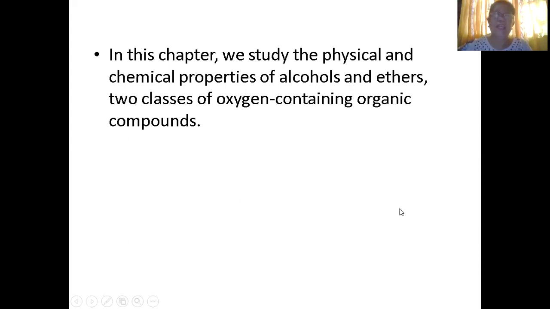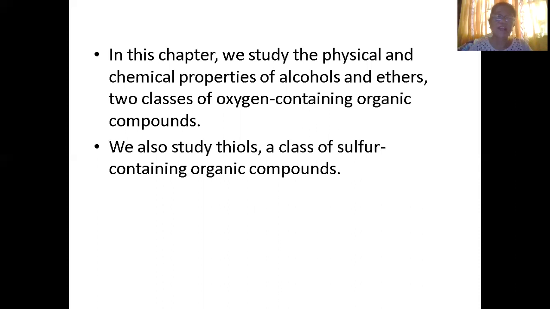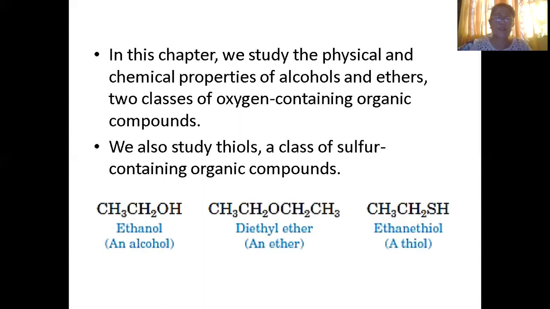Then the thiols will be R, then S, with the presence of the sulfur. So we also study thiols, a class of sulfur-containing organic compounds. This is an example of alcohol.